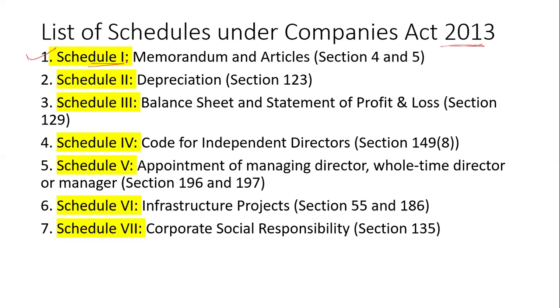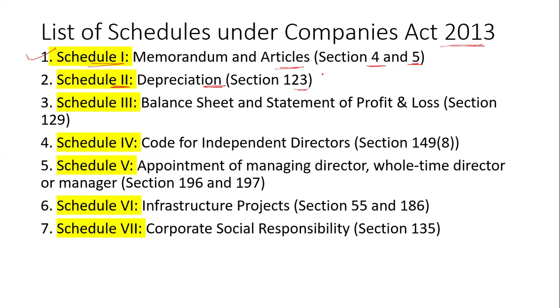Schedule 1 is to disclose the memorandum and articles of association, in sections 4 and 5. Schedule 2 is for the company's depreciation, given in sections 1, 2, 3.